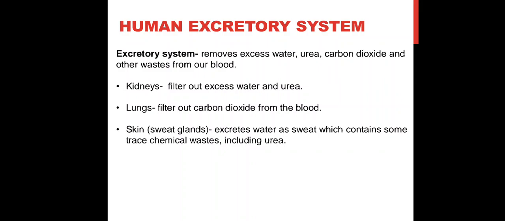Kidneys filter the blood, and remove the excess amount of water and urea. Second is the lungs. We all know that we inhale oxygen and exhale carbon dioxide, so the lungs filter out carbon dioxide from the blood. Third is the skin. In the skin, sweat glands are present, which excrete water as sweat, which contains trace amounts of chemical waste, just like urea.